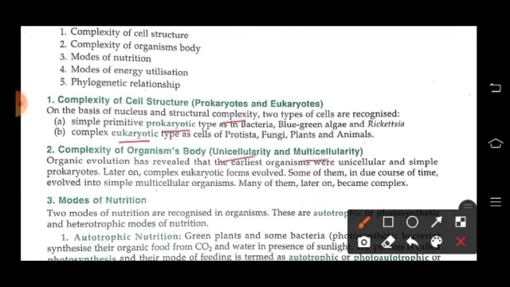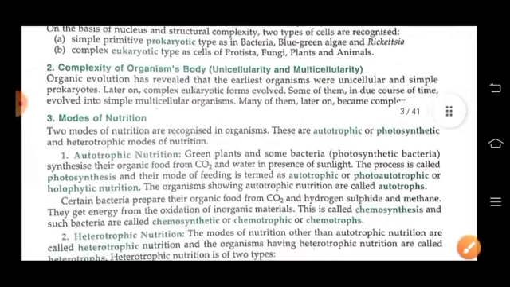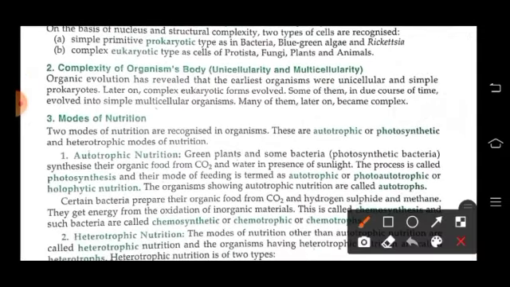Organic evolution revealed that the earliest organisms were unicellular and simple prokaryotes. Later on, complex eukaryotic forms evolved. Now mode of nutrition: two modes of nutrition are recognized in organisms. Either they are autotrophic or photosynthetic, or they are heterotrophic.